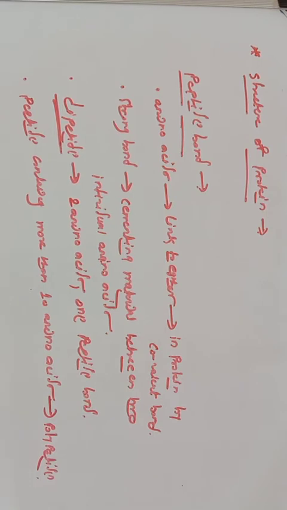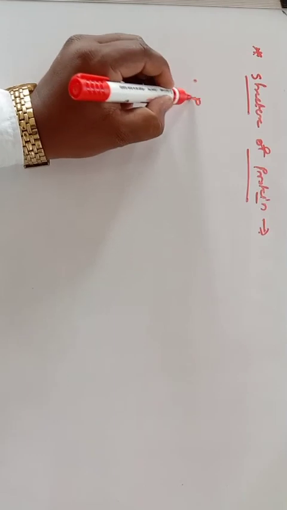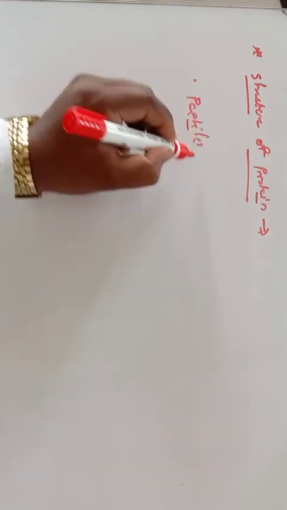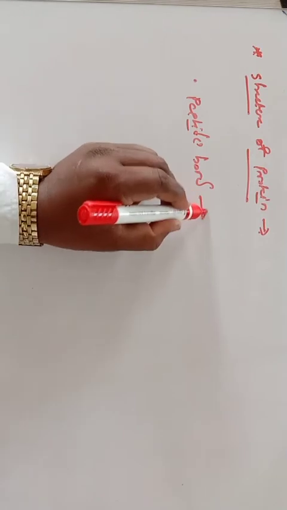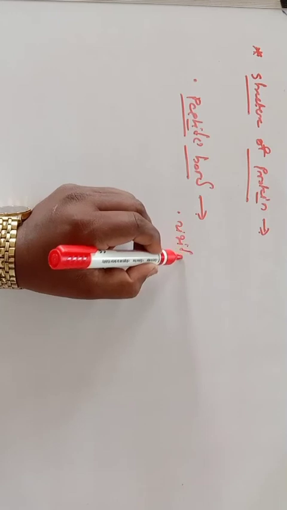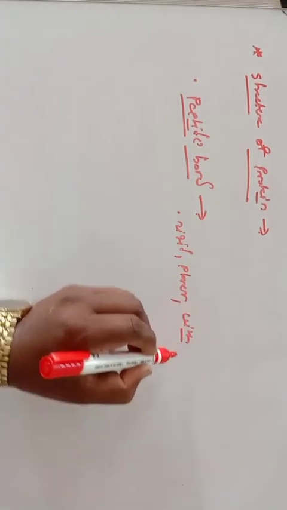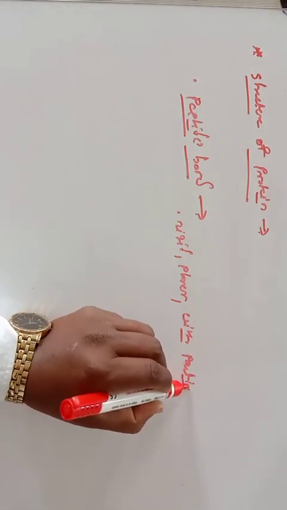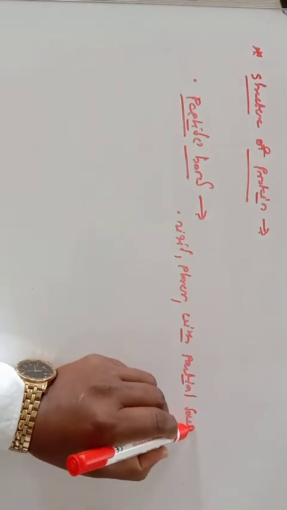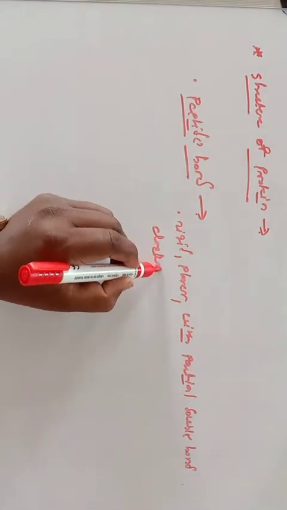This peptide bond is rigid and it is planar. If you consider its characteristics, it is rigid, then it is planar with partial double bond character.